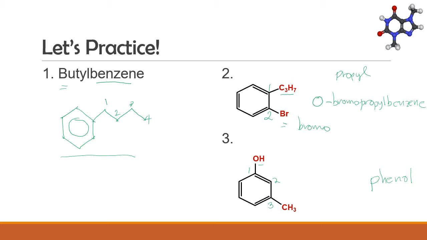Its other substituent is a methyl group. We can write this methyl group here. So, this is methylphenol. Because the substituents are in the 1 and 3 position, we can call this meta-methylphenol. However, we don't use methylphenol as the name for this compound. It is more commonly known as m-cresol.